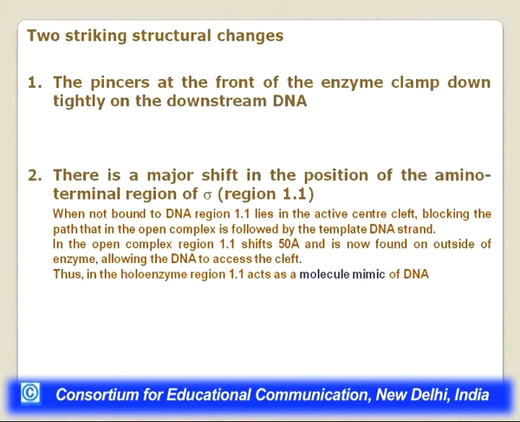So it exposes the DNA template strand, and now the DNA template strand can pass through that channel. So basically this region 1.1 is acting as a molecular mimic. When it is not bound to DNA, it is occupying the space, and that gives the specificity so that RNA polymerase is not binding everywhere. The 1.1 region is inhibiting the binding of DNA to this region.